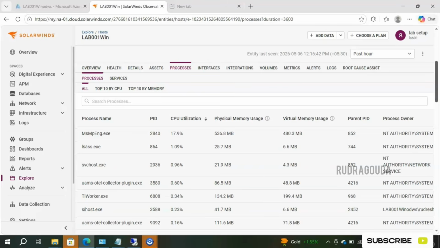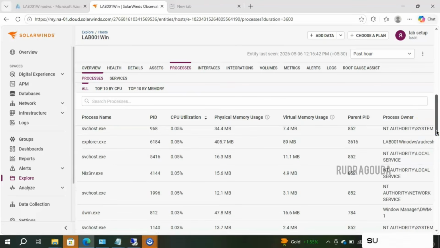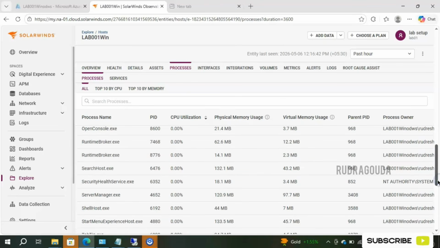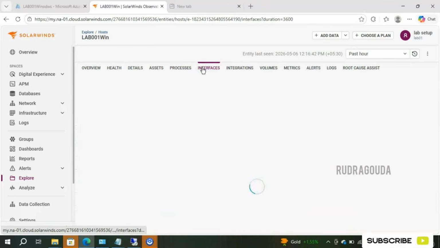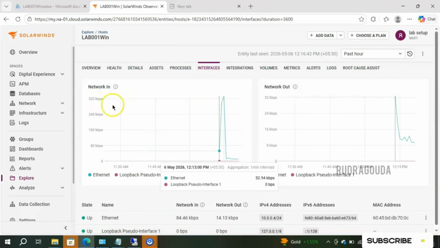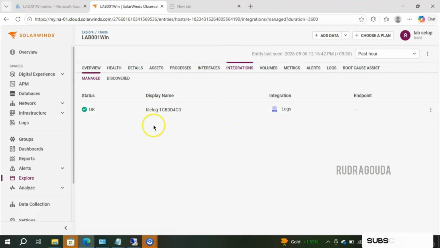Each process name, the PID, and the CPU utilization it is consuming. Same thing goes for the physical memory, virtual memory, parent PID, and processor owner. Everything it is going to give to us. Okay, very minute information also. SolarWinds Observability Agent is covering it over here. If you go to the interfaces, it will list out all the interface information like network in and network out. If there are integrations, then it will display the information over here. Right now it is showing one file log related integration.